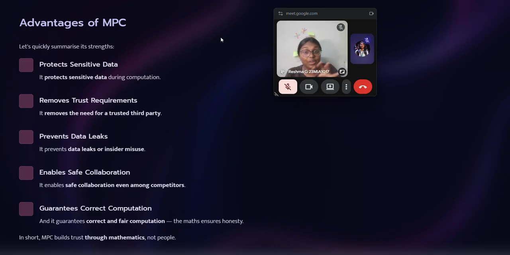It is used and has evolved across all sorts of techniques, from a very small banking sector to the whole of aerospace. So MPC has evolved and it is still evolving. So at the end, MPC builds trust through mathematics and not through people.